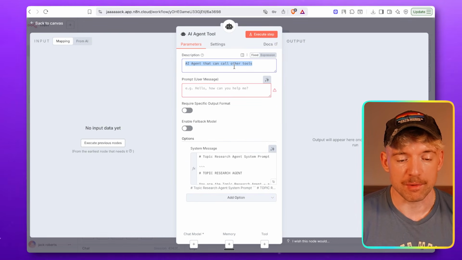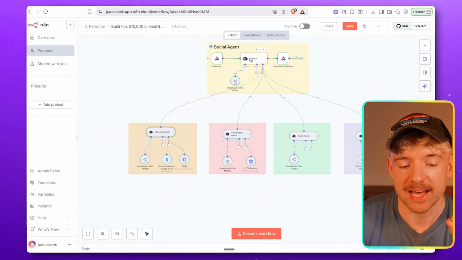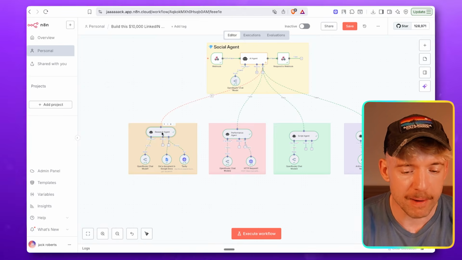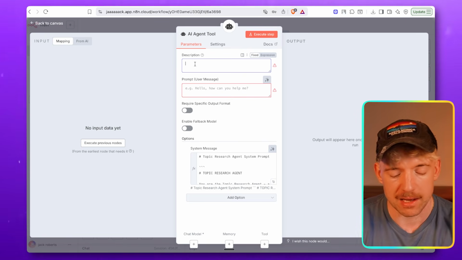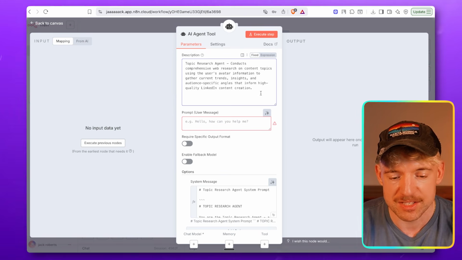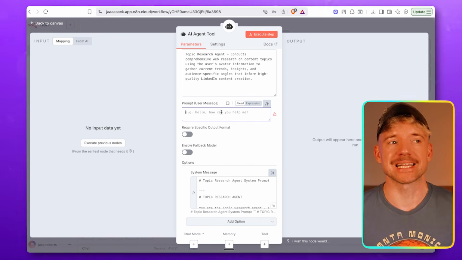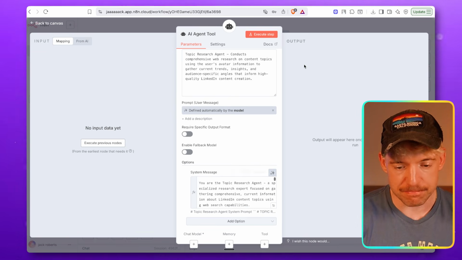And then we want to give it a description. So this description is basically what the AI agent here will know about it. So think of it like a label. And it says, hey, I'm the guy that finds research. Okay, great. Well, if I have research problems, I could talk to that guy, right? So you basically want to make this a little bit more detailed. I have seen a bit of a trend of people keeping it really light. The AI models are smart, but let's not make their life any more difficult than it needs to be. So you see, topic research agent conducts comprehensive research. Now the prompt is basically what you're telling it. We're just going to let the AI model define that, and that is basically it.